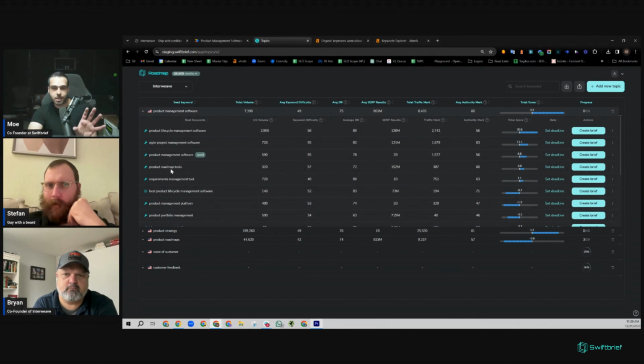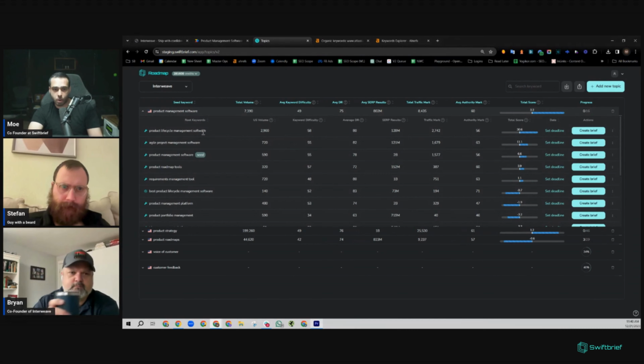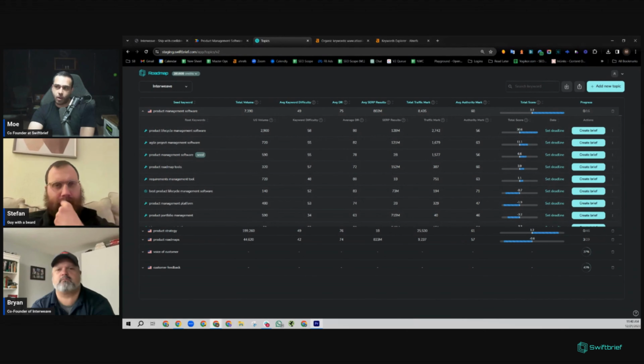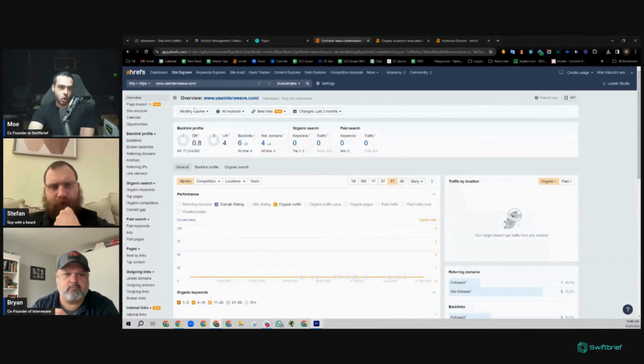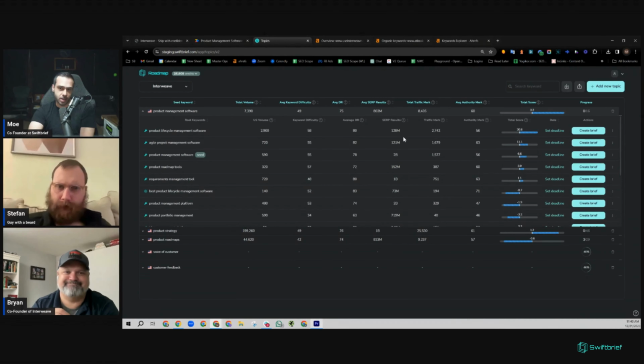How we prioritize these opportunities is based on the market signals we're seeing here, starting off with exposure value. What is the volume? How many users are typically searching for a given keyword per month? What is the keyword difficulty, average competition around a given keyword? The average DR is going to be important for us because we can trace back to our own DR, that is domain rating, a representation of our authority. And we're dealing with a 0.8 going up against an average of 80, 82, 78, and down the list.